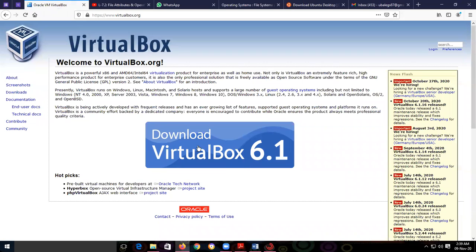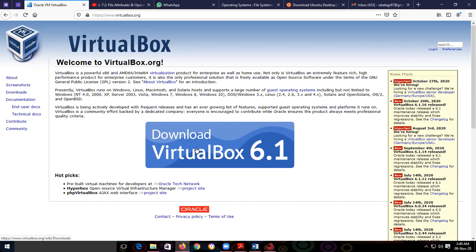You will get this window. Click here, download VirtualBox 6.1. This is the version. Which version you should download depends on your Windows version. For Windows 7, you have to download a previous version, and also on your computer architecture, whether it is 32-bit or 64-bit. According to that, you have to download VirtualBox.